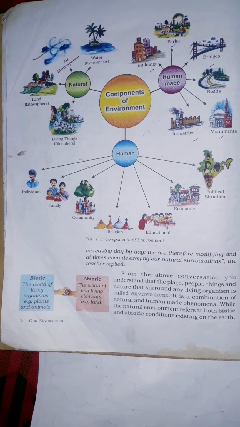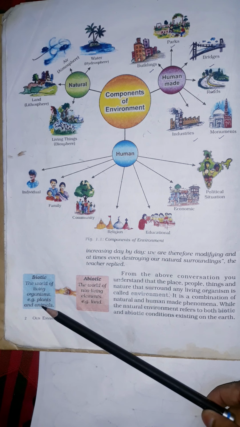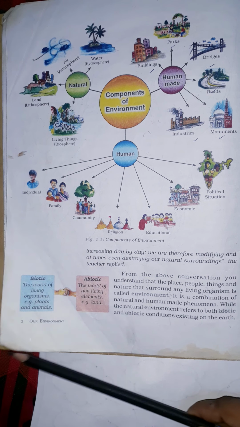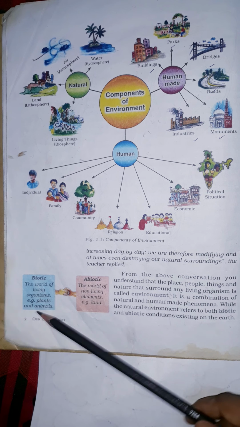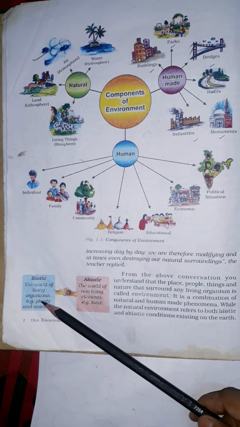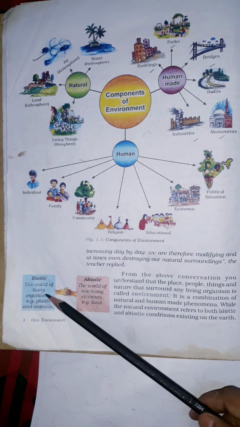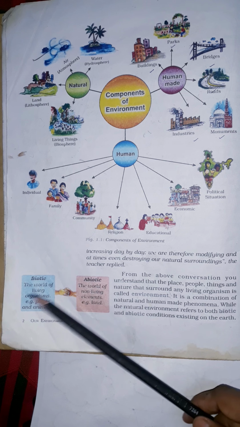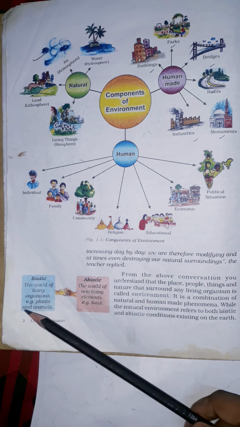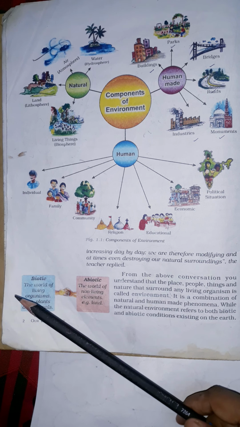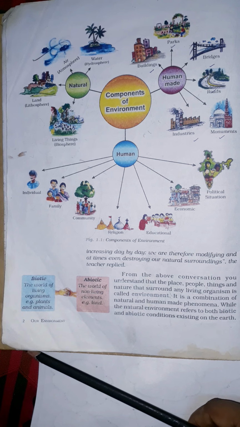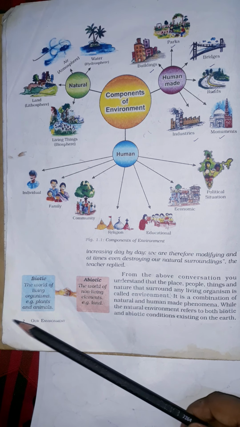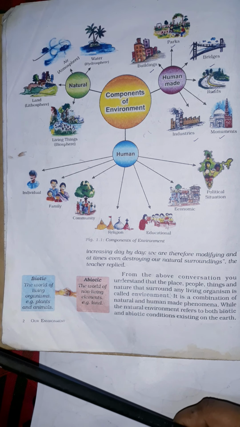Now, what do you understand by biotic and what do you understand by abiotic? So let's come here. Biotic, where life exists. The word for living organisms. Where life exists and the word for living organisms is known as biotic. For example, you can take plants, animals and even human beings also.